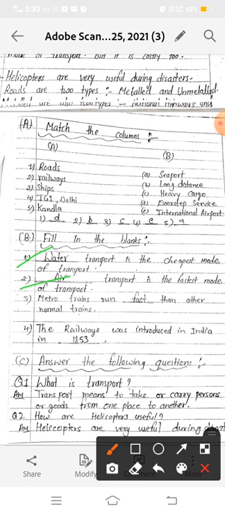Air India is operated by the Indian government, and we have also some private airlines like Jet Airways, Indigo, Kingfisher, Go Air, etc. Okay, and almost all the state capitals have airports.